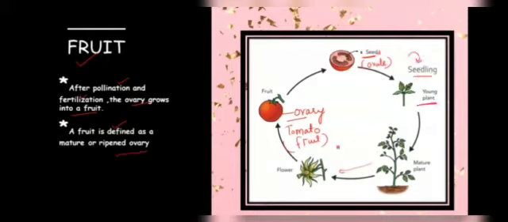Now you are able to define the term fruit. So basically, what is fruit? Fruit is a mature or ripened ovary.